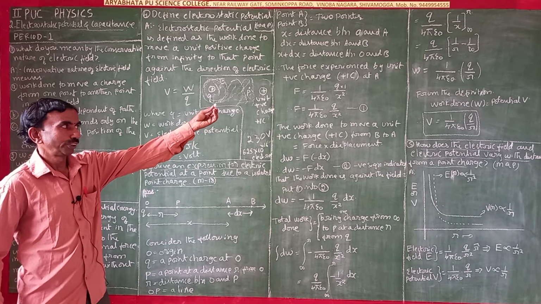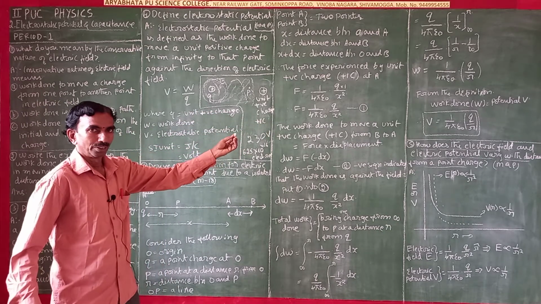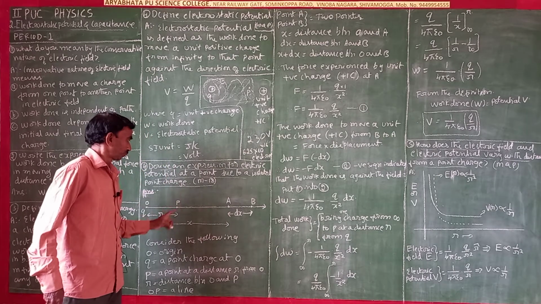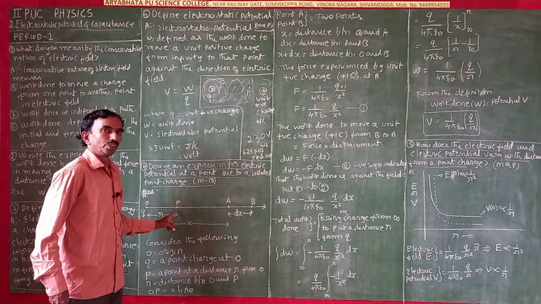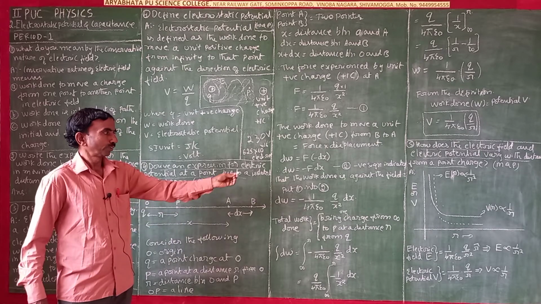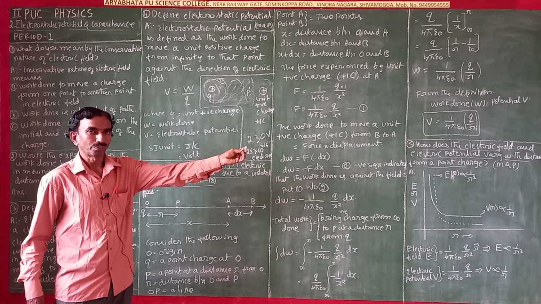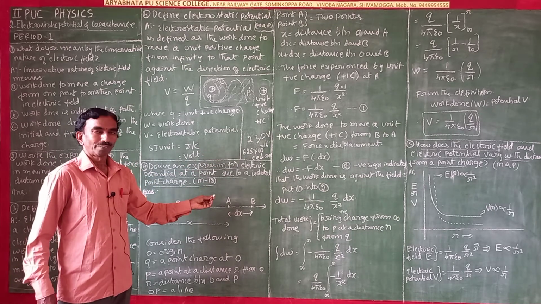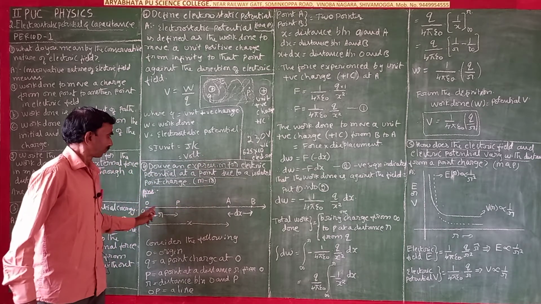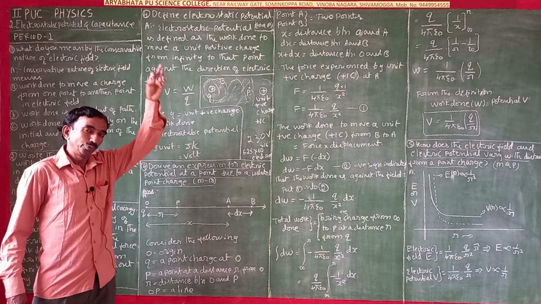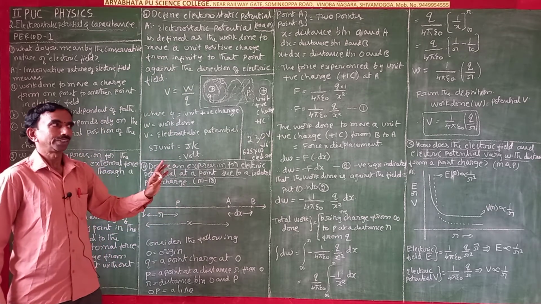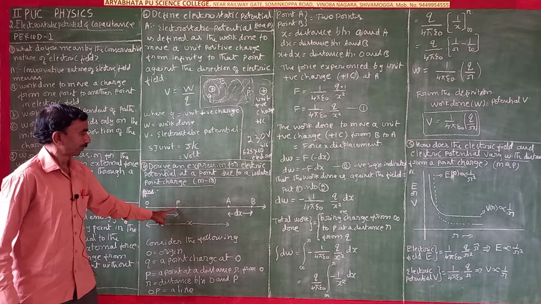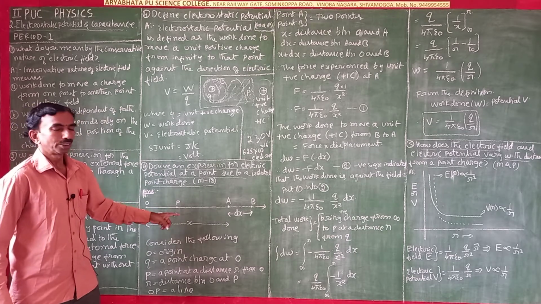The work done in bringing it from infinity to that point does not depend on the path. It depends only on the charge Q, the electric field, and how much distance there is.